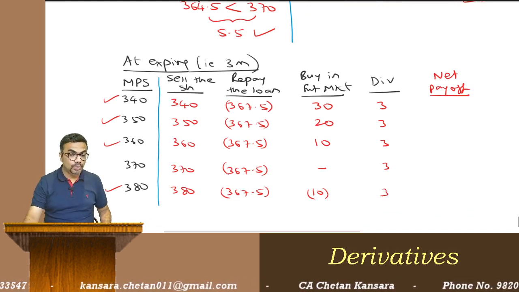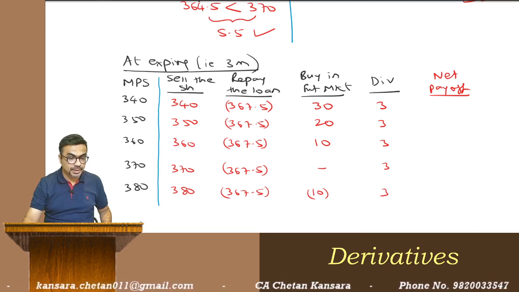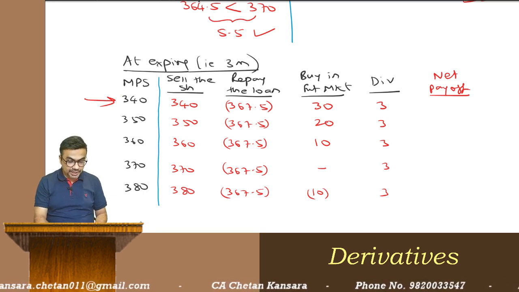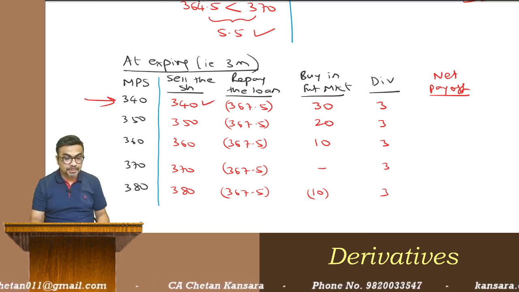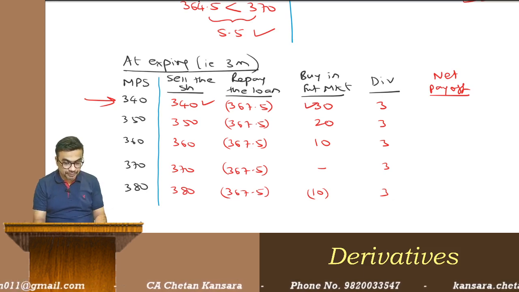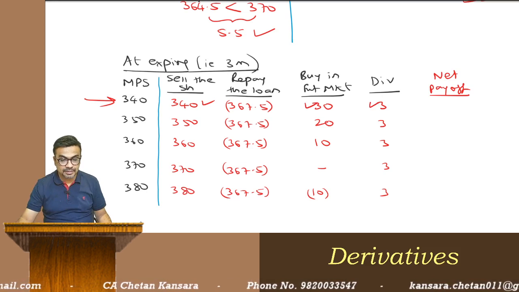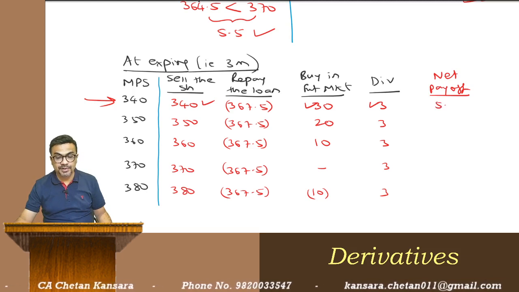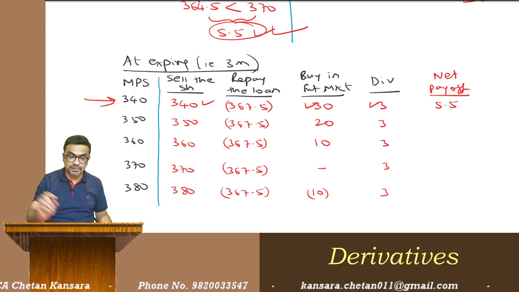Now you go row wise. Let me just clean this. Okay. Go row wise. See what profit you are getting. You are getting 340 rupees by selling the share. Plus you are getting 30 rupees from the futures profit, plus 3 rupees dividend here, minus 367.5, you're getting a profit of 5.5. This was the guaranteed profit. Everywhere you will get 5.5 only, check.